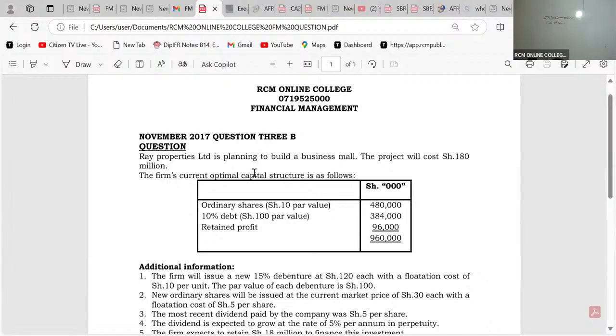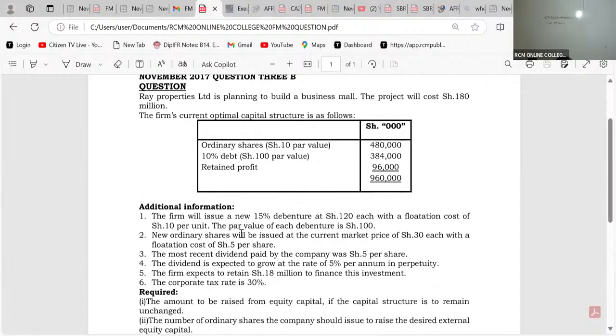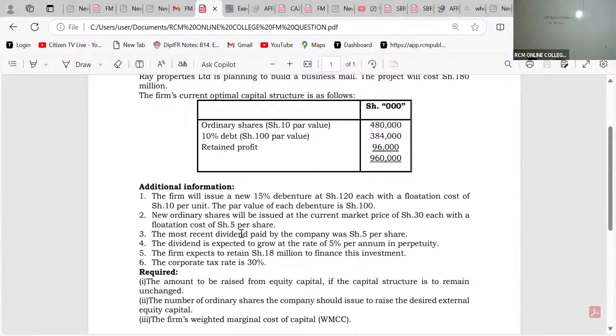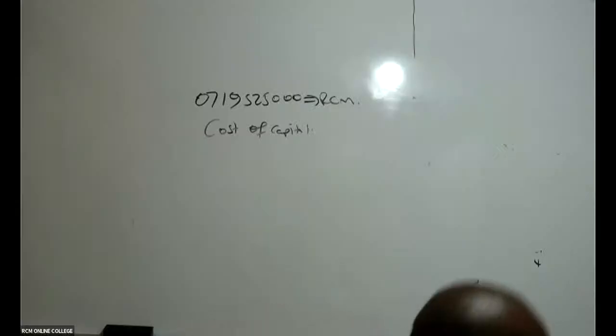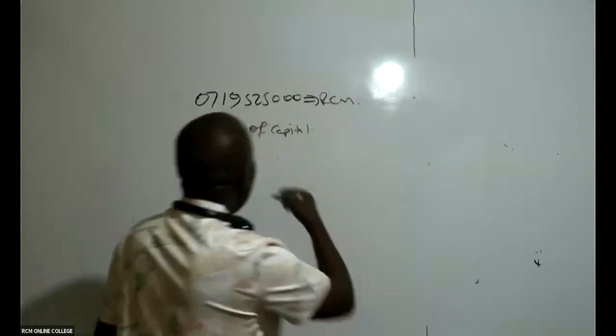So it means that automatically, if the examiner was to ask me to compute cost of capital, then the most appropriate cost of capital here would have been the incremental one, the WMCC. And if it is WMCC, then what am I going to do, ladies and gentlemen, pretty fast here? What I will do pretty fast, because it is WMCC, it is your normal. WMCC and WACC formulas are the same.